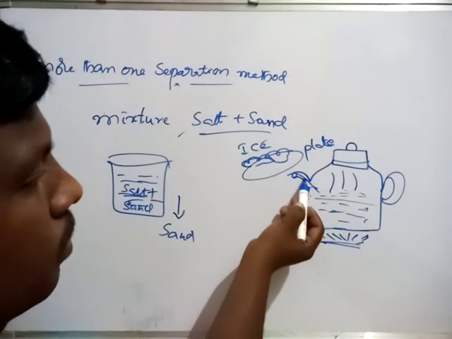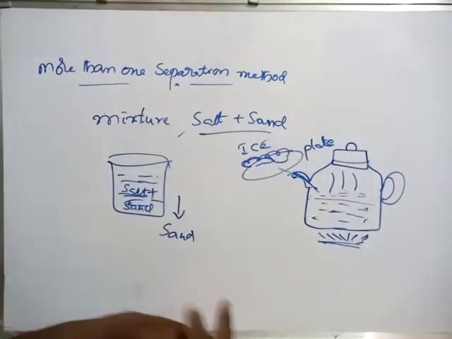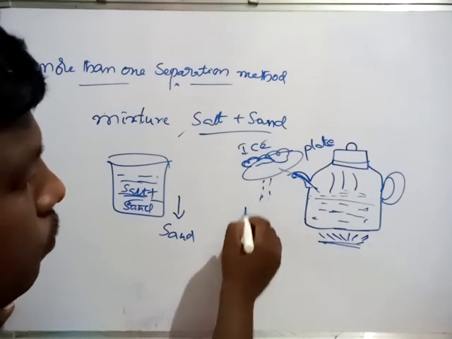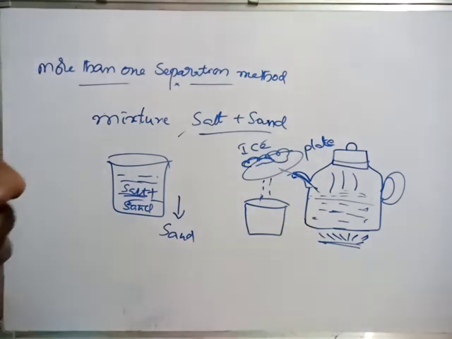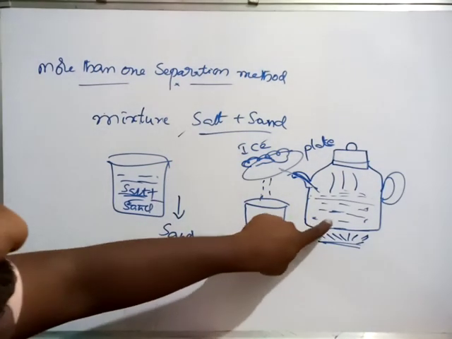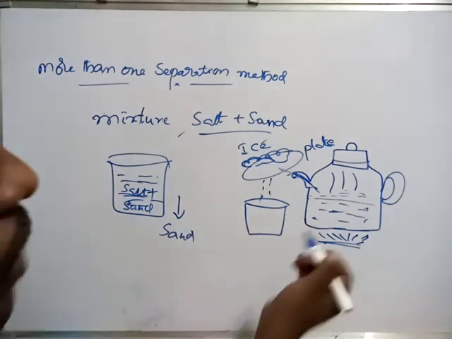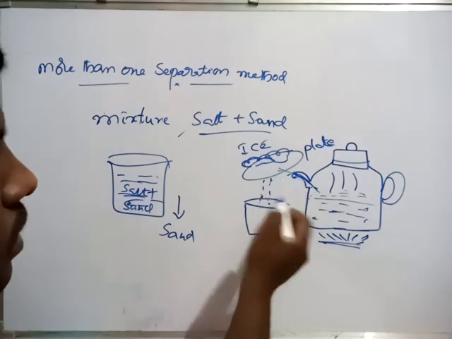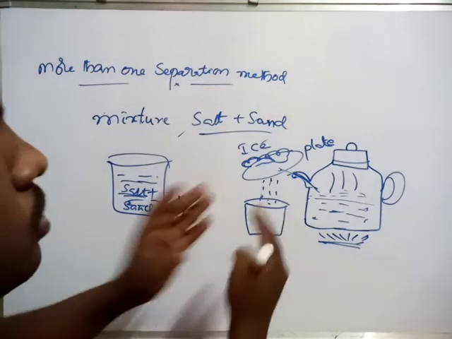Here this water vapor touches the metal plate, and immediately it cools down and forms water droplets, and we collect them in a glass or a vessel. This decanted solution contains salt, no? After evaporation, the vapor immediately converts into liquid. We store this water.